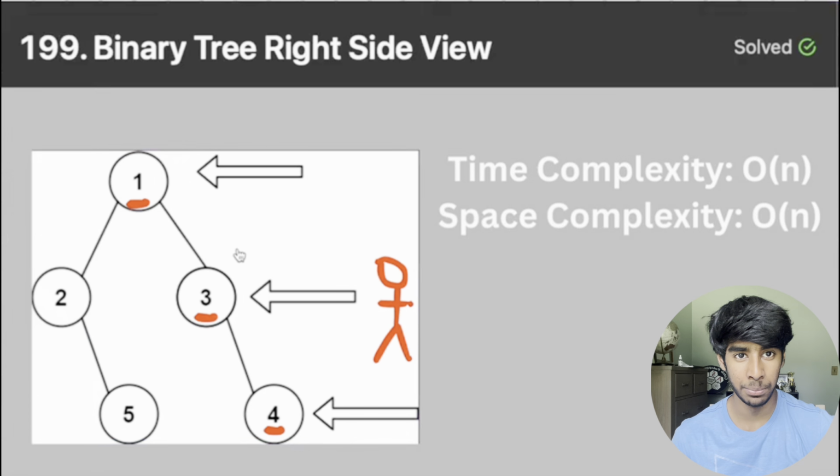And in this algorithm, we're going to be visiting every single node exactly once. So that means the time complexity is going to be O of n. And the space complexity is also O of n because we store each node exactly once in one of the arrays. So now that we have the algorithm down, we can code it up.